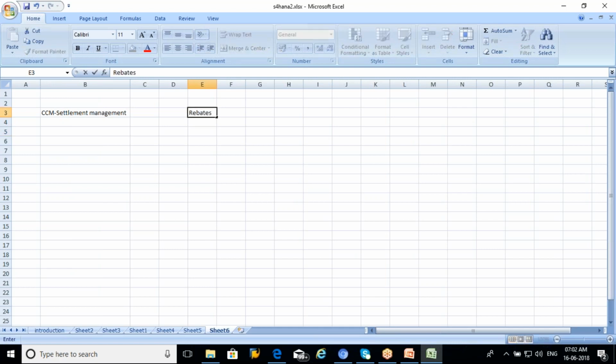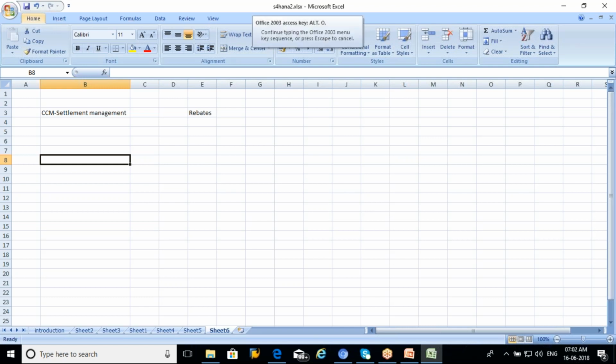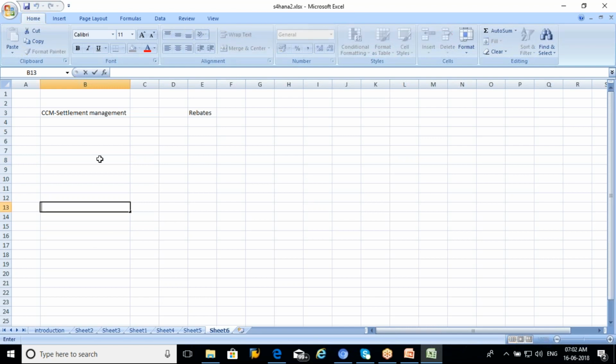Here, first of all, from the scenario perspective, we are going to create a condition contract, and this condition contract will contain who is the customer or who is the supplier, and what the organizational details are.